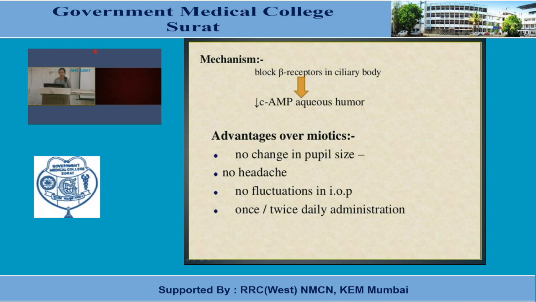As we have seen, in miotics miosis will be there, leading to change in pupil size. It is absent in case of beta blockers. No headache or brow pain as in case of miotics. No fluctuation in intraocular pressure. Once or twice daily administration.